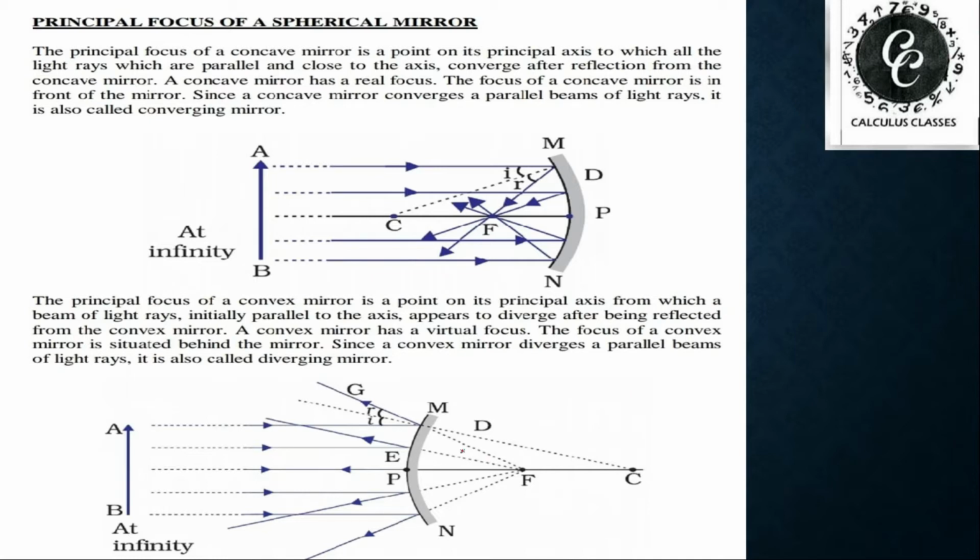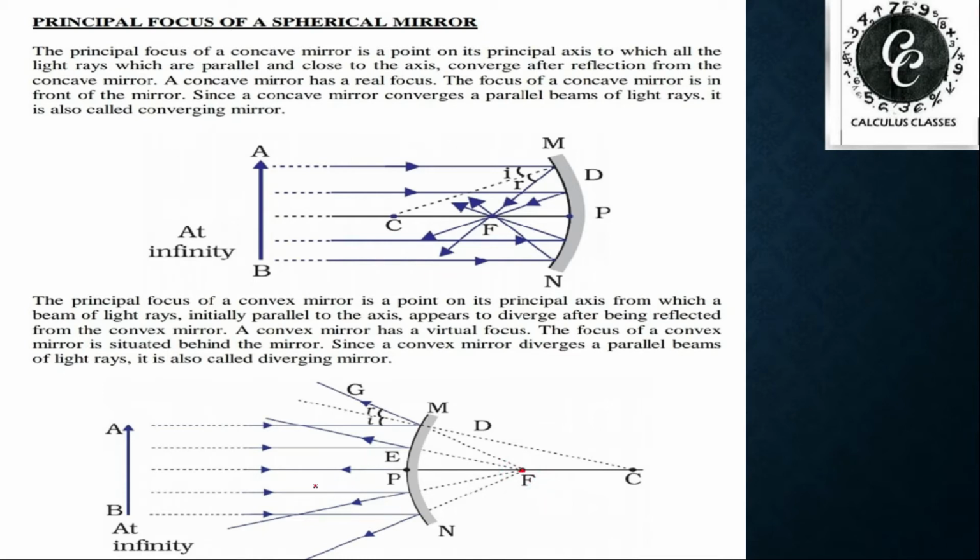The opposite happens in the case of a convex mirror. Light rays which are coming parallel to the principal axis, after reflection they diverge, that means they appear to diverge from this point. So this point of divergence is known as the principal focus for a convex mirror.